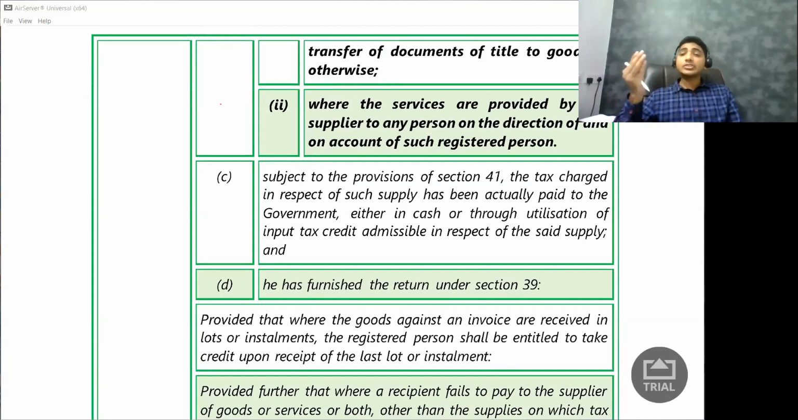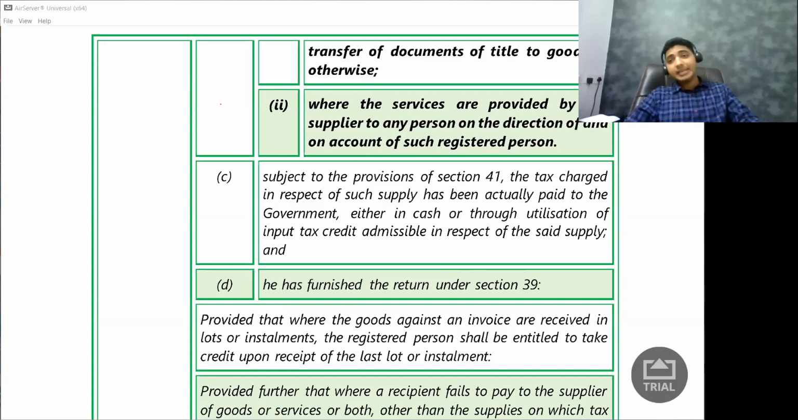The condition says, subject to the provision, and read it, how complicated they make it. Subject to the provision of section 41, the tax charge in respect of such supply has been actually paid to the government either in cash or through utilization of input tax credit admissible in respect of the said supply. Sir, what did they say? I'll give it in a very simple explanation so that you can understand it.